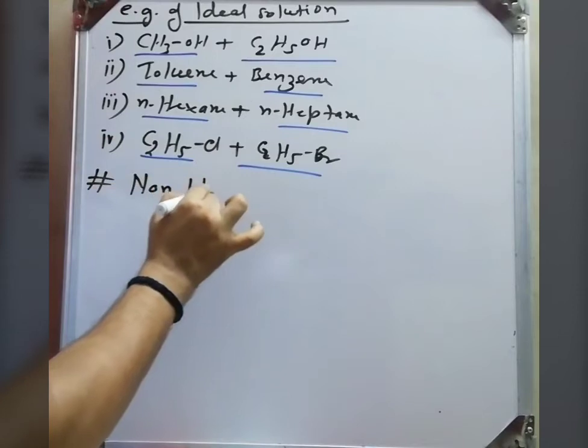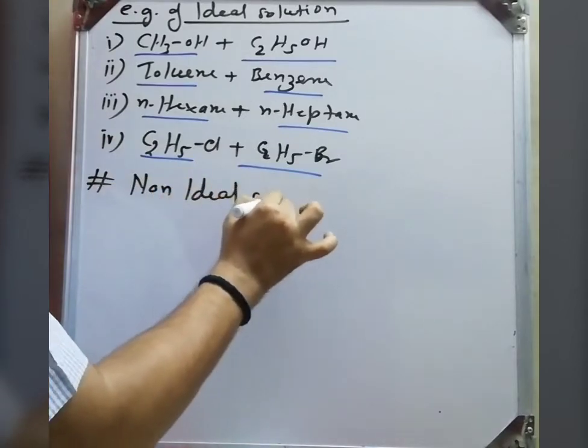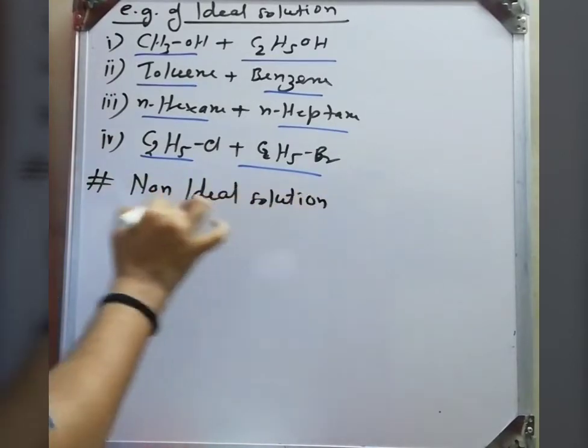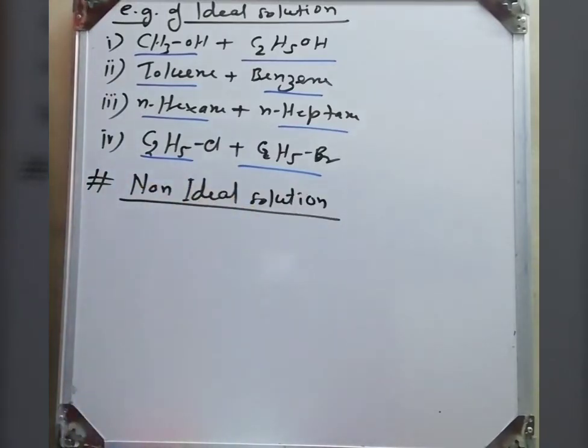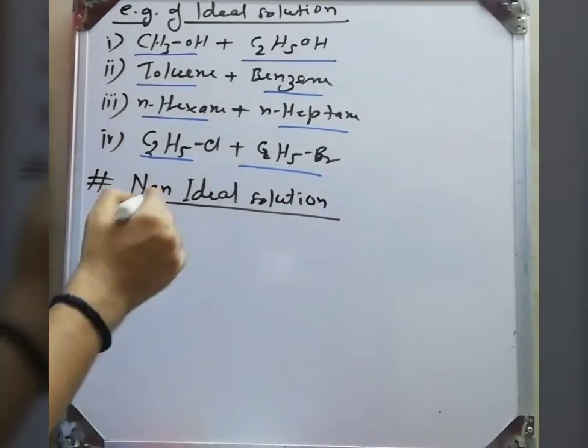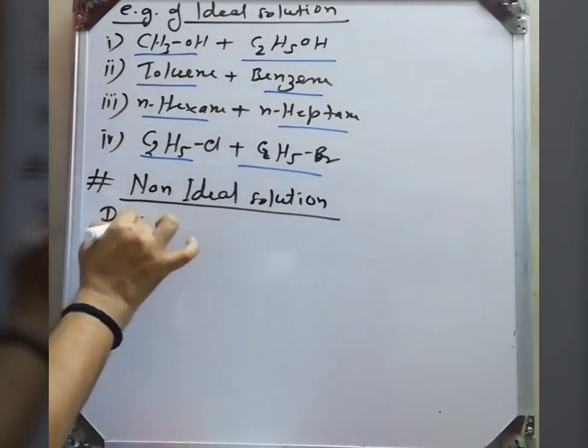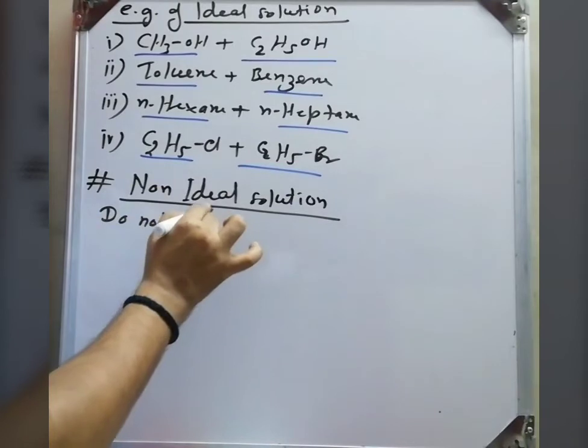Now non-ideal solutions do not obey Raoult's law. In this case, the partial pressure is not equal to the product of the mole fraction and its pure vapor pressure.